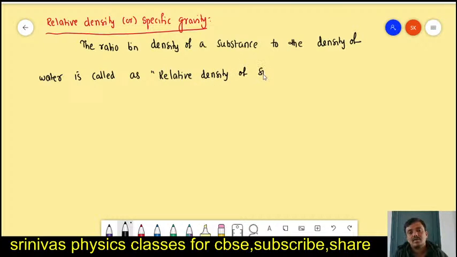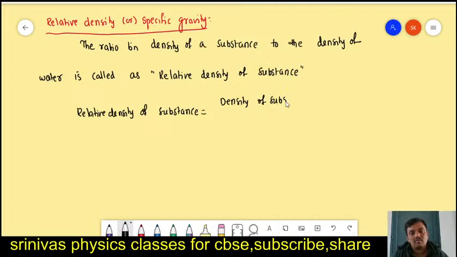If you want to find out the relative density of any substance, it is very simple. Relative density of substance is equal to the density of substance divided by the density of water.